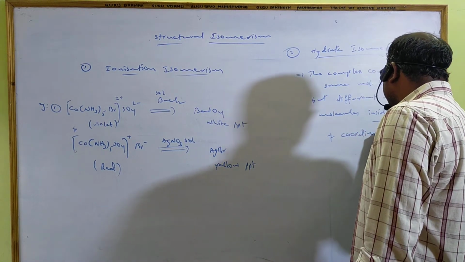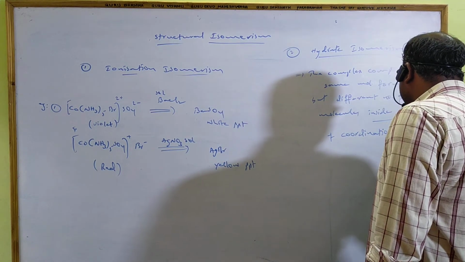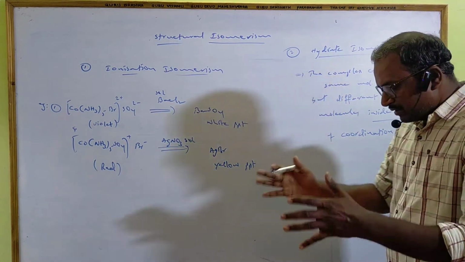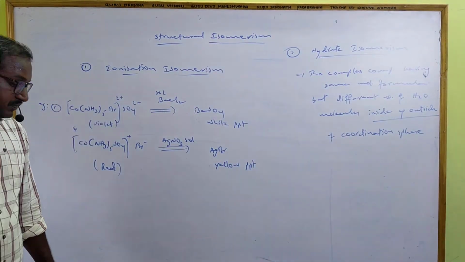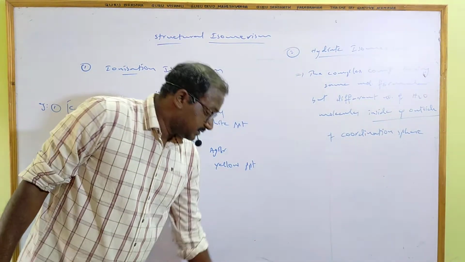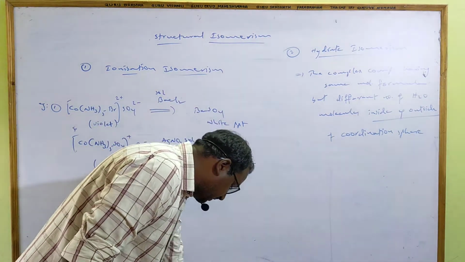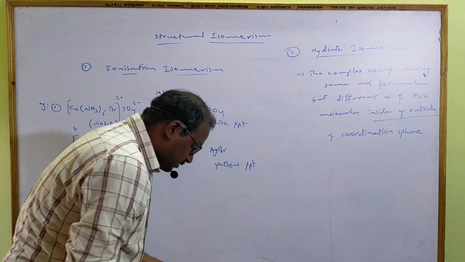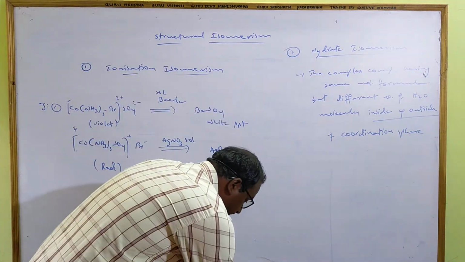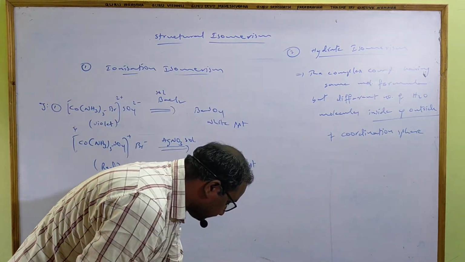The coordination sphere means the area where we represent the complex with dative bonds. If the water molecules are different inside and outside the coordination sphere, we call those isomers hydrate isomers.